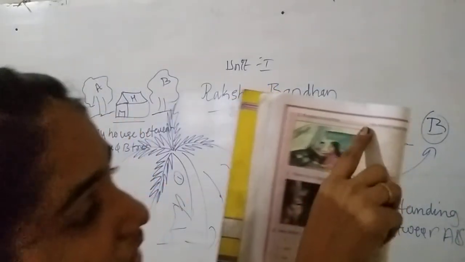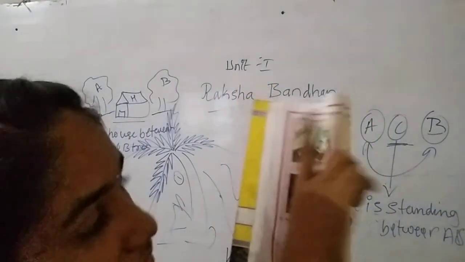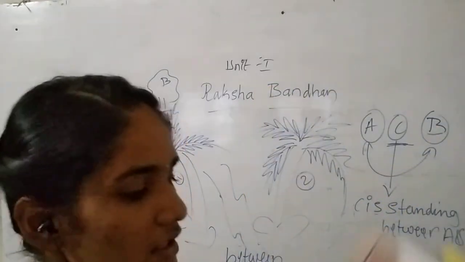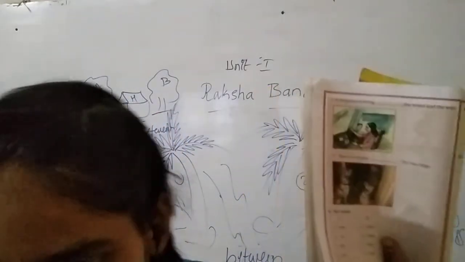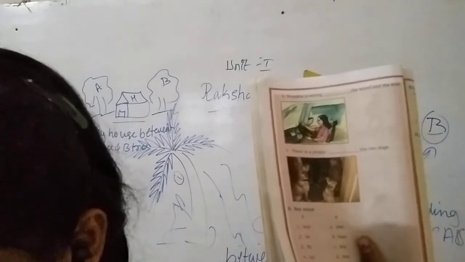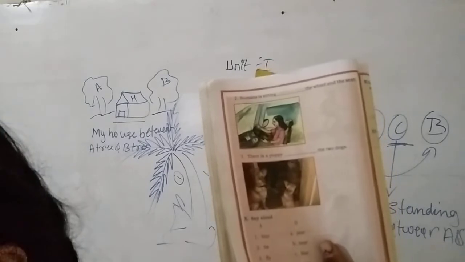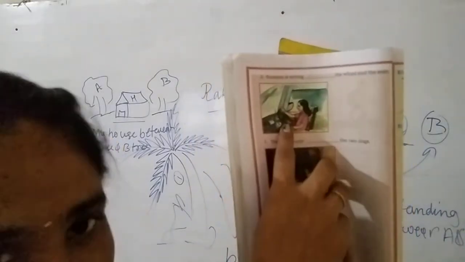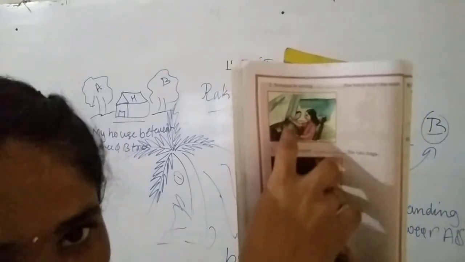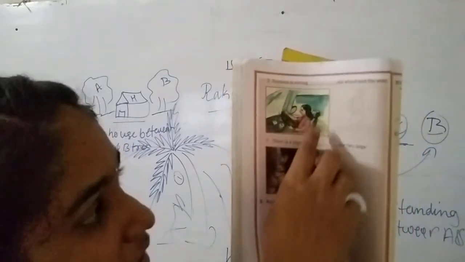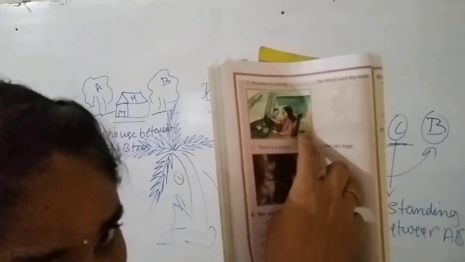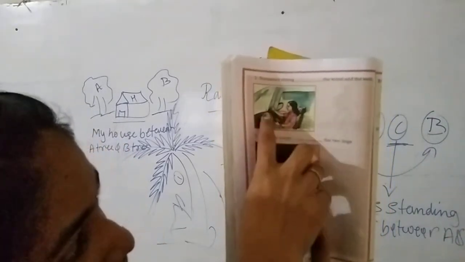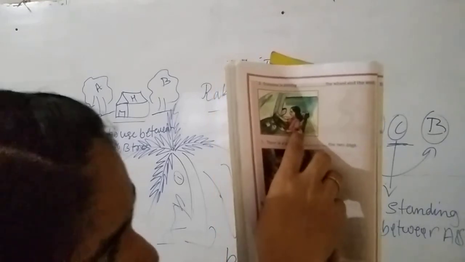She is sitting dash the wheel and the seat. Here the wheel is there, and the seat is here. The steering of the vehicle is not here; they have given it as the wheel and the chair where she has sat. So in the middle of this wheel and seat she has sat.